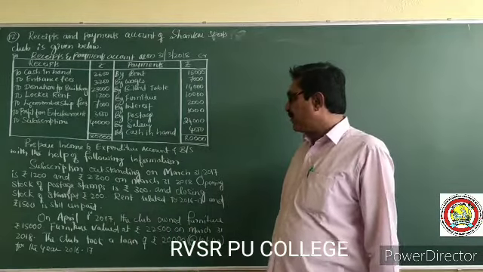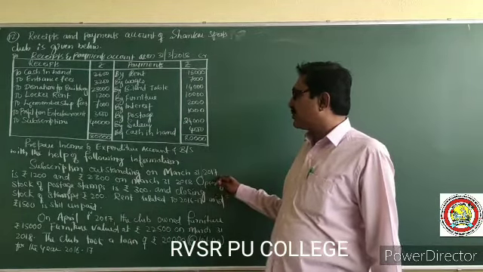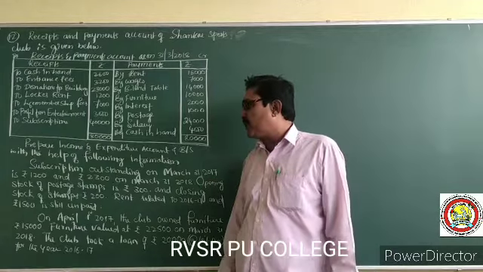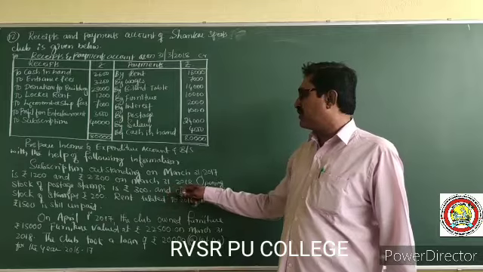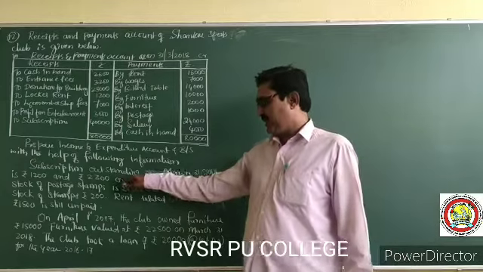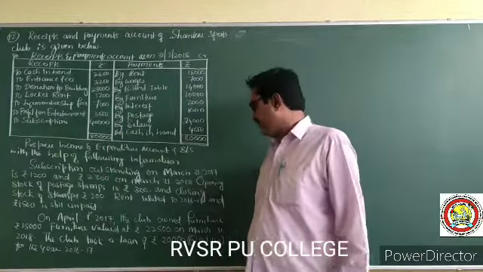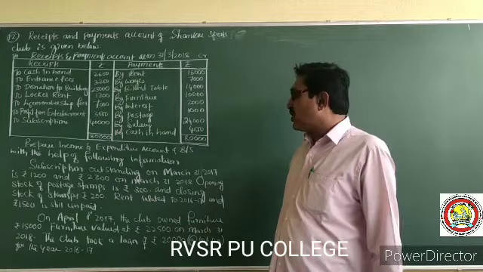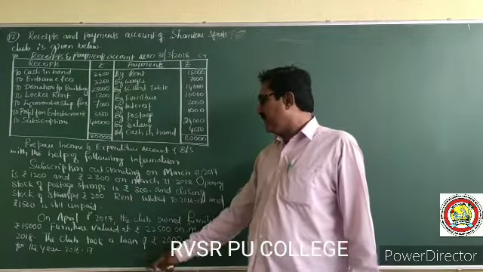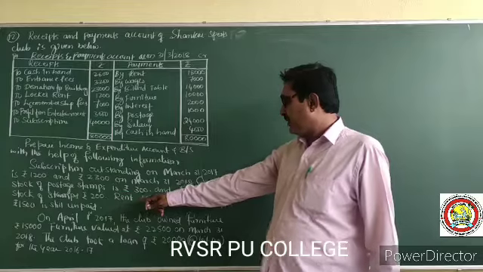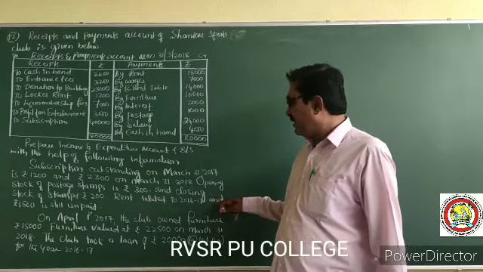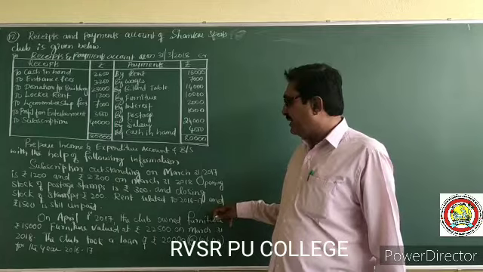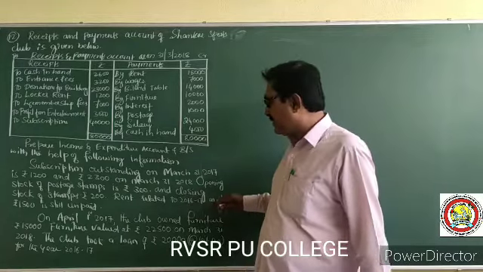Subscription outstanding on March 31st, 2017 is rupees 1,200 and rupees 2,300 on March 31st, 2018. This is the current year, that is the previous year. Closing stock of stamps 2,200. Rent related to 2016-17.